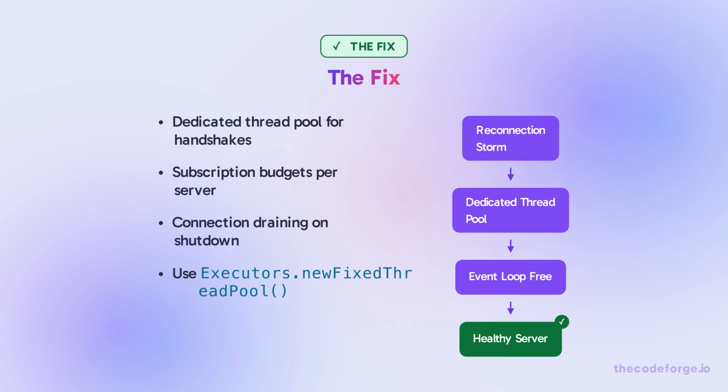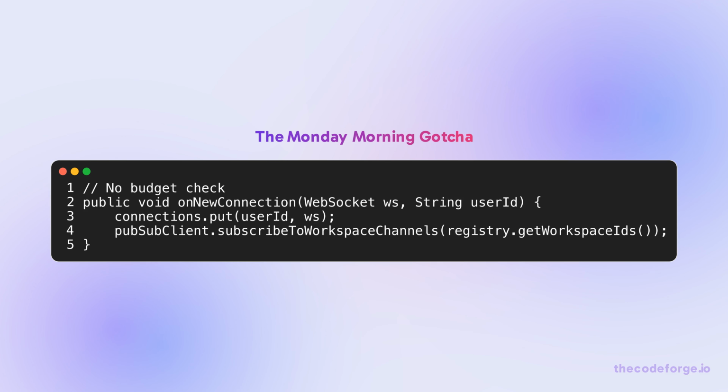Implement subscription budgets to reject new subscriptions when overloaded. Use connection draining to spread reconnections over 10 seconds. Without a subscription budget, a server crash causes all reconnecting users to subscribe to channels, spiking subscription count 5x. This amplifies fanout and leads to OOM.